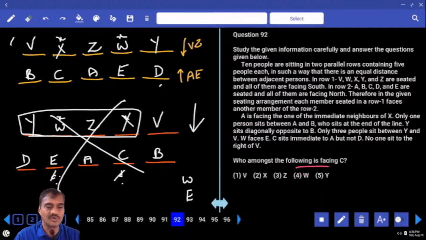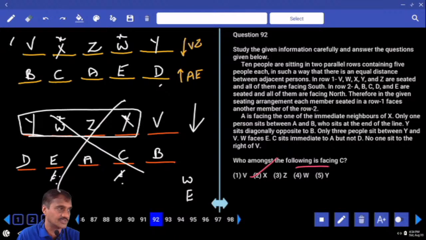And who among the following is facing C? C and X are opposite, that is choice 2, 92. Clear? And next one, 93.